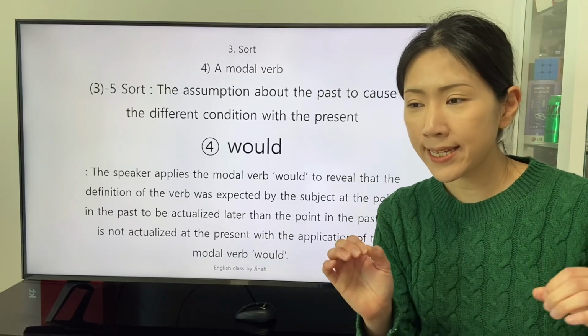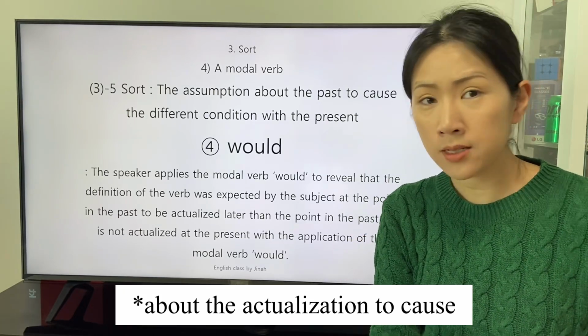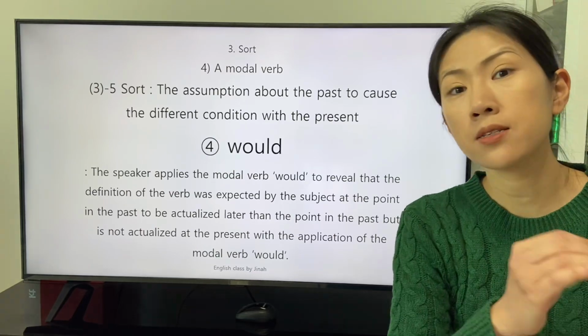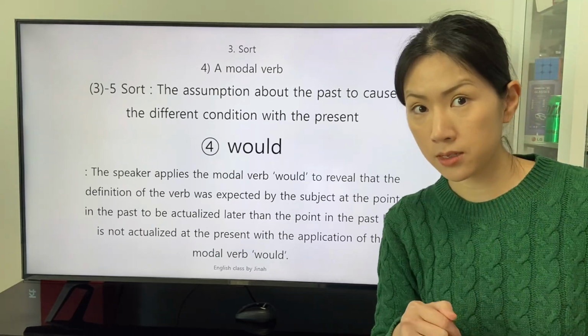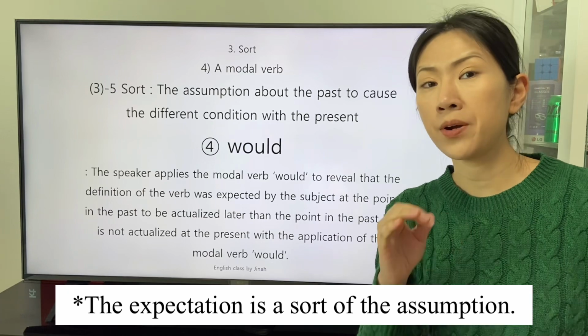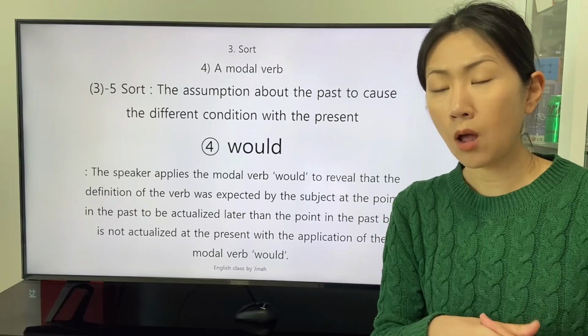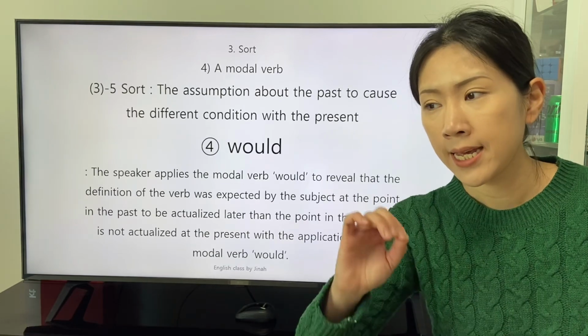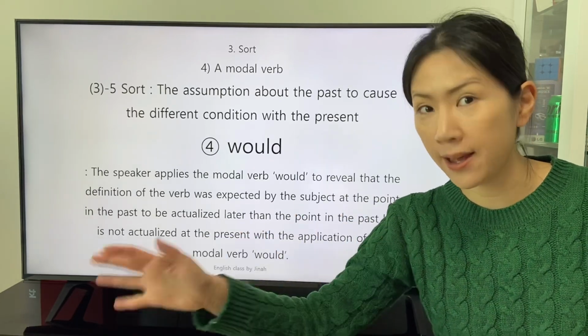The past expectation, the different point in time with the present. The modal verb would is applied for the expected point in time.